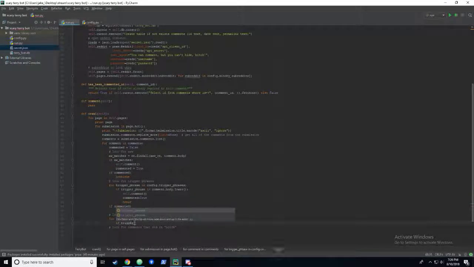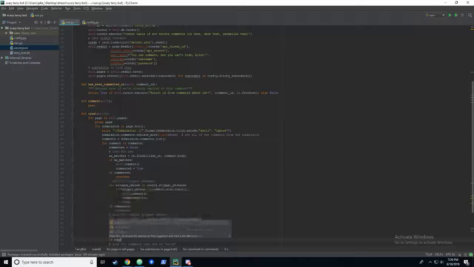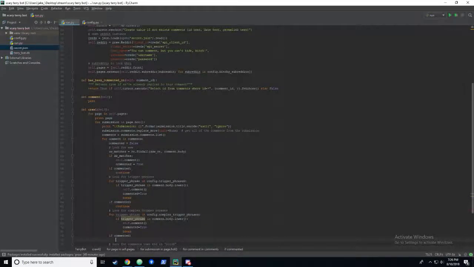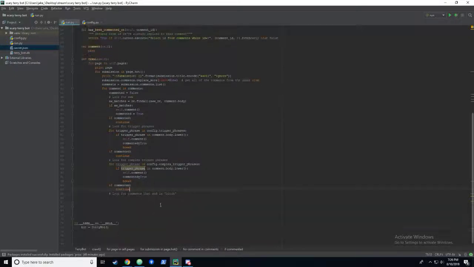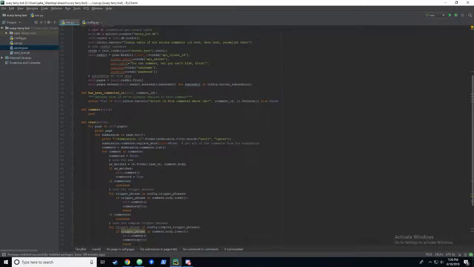If trigger phrase in comment.body.lower, self.comment, and commented equals true, break. If commented, continue. Now, this looks the same as right now, but what I'm thinking is that our comment function will have